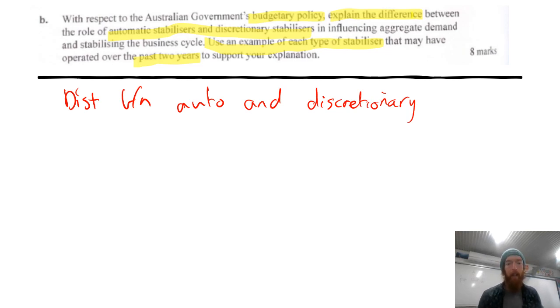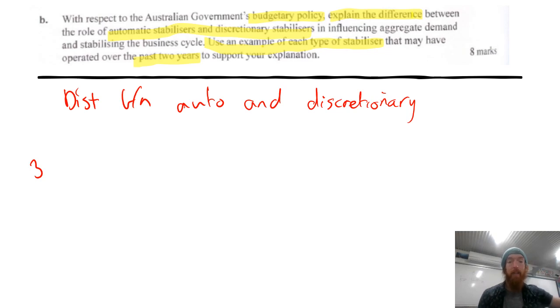So there's a lot going on there in that you need 3 examples, realistically, or two, really. You could use one automatic stabilizer and one discretionary, but with automatic stabilizers, I always feel it's best to talk about both the change in tax revenue and the change in welfare outlays. But there's a lot to do here.